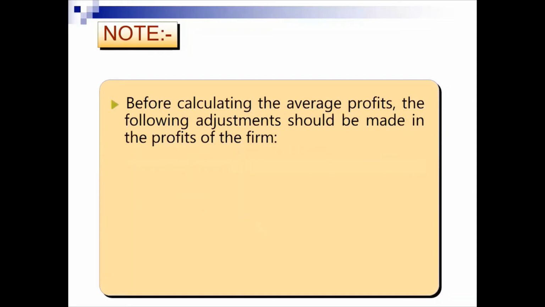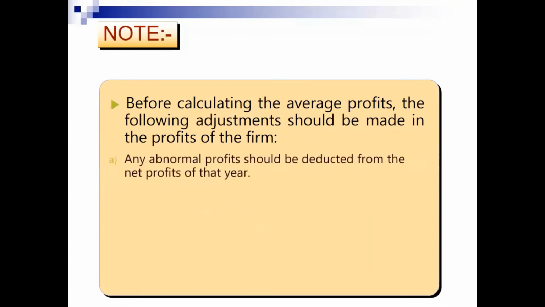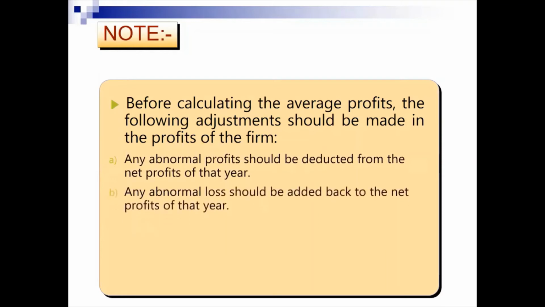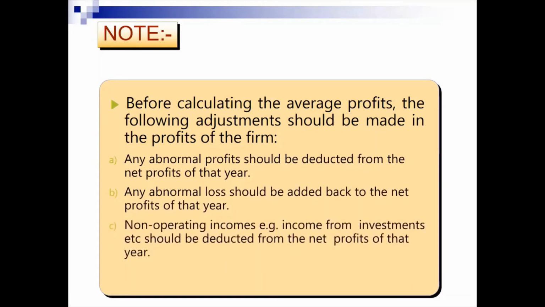Note that in the average profits method, before determining the average profit, the following adjustments need to be made in the profit. One, any abnormal profits should be deducted from the profit of that year. Any abnormal losses should be added back to the profit of that year. And non-operating income, such as income from investment, needs to be deducted from the net profit of that year.